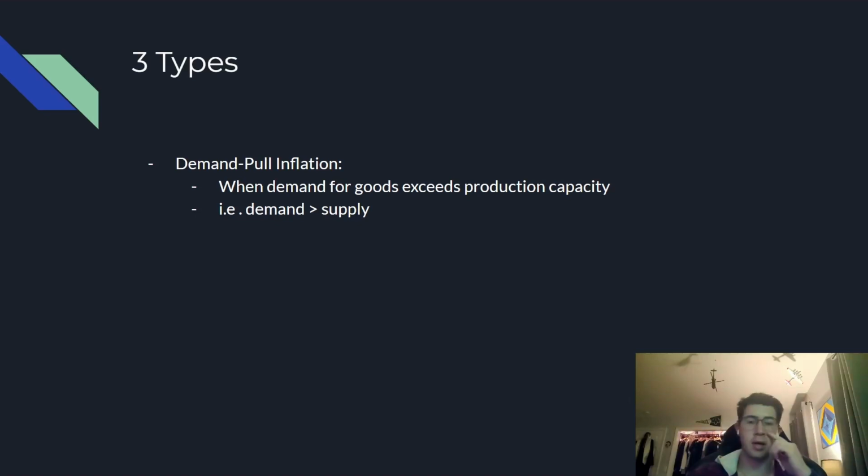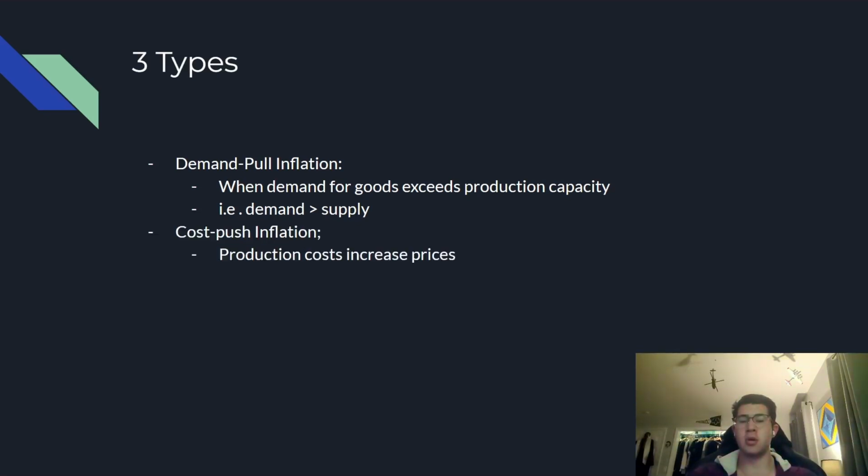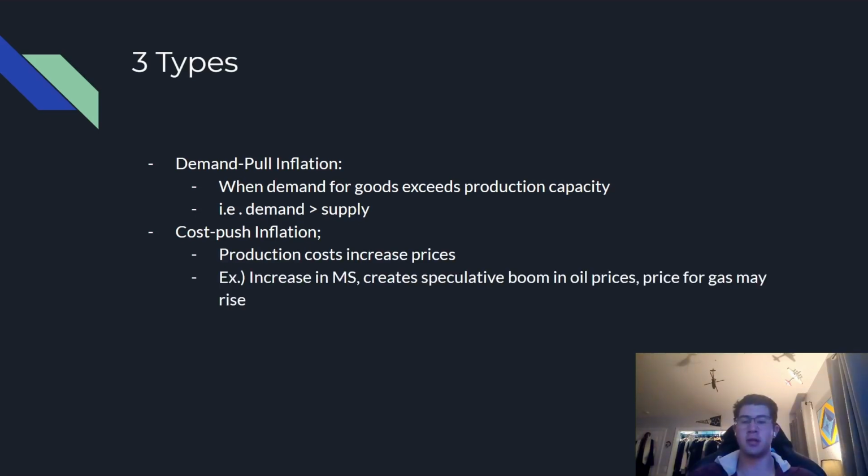If we look on a supply and demand chart, which I'll put in the supply and demand video, you can see that. Now we also have cost-push inflation, which is when production costs increase prices. For example, an increase in the money supply will create a speculative boom in oil prices, and in return, the gas price may rise, right? And the last type is built-in inflation, which is when prices rise and wages rise.